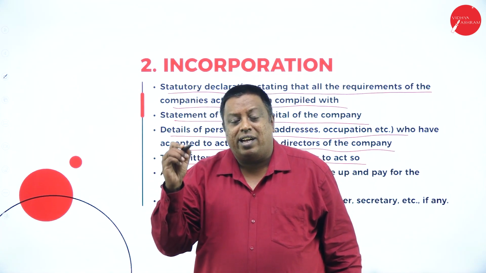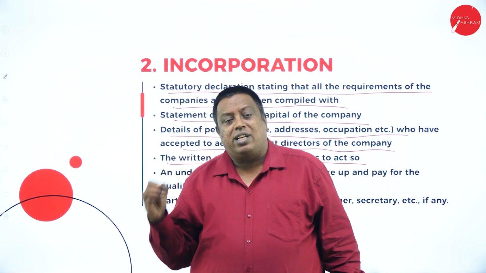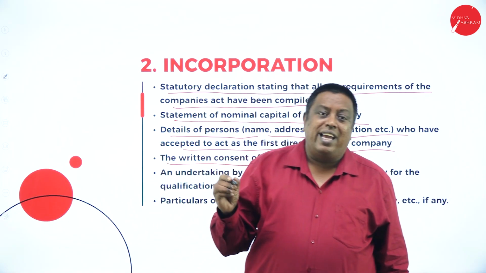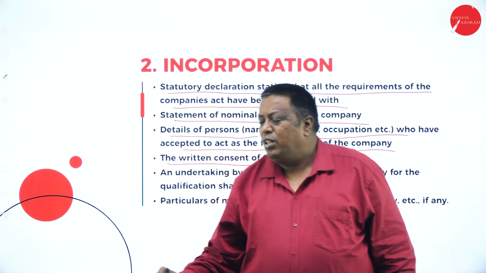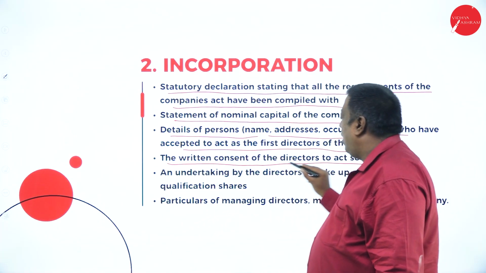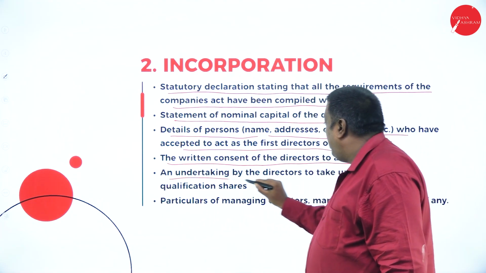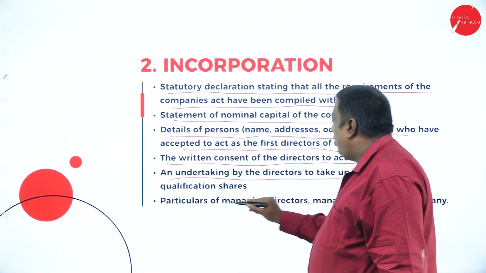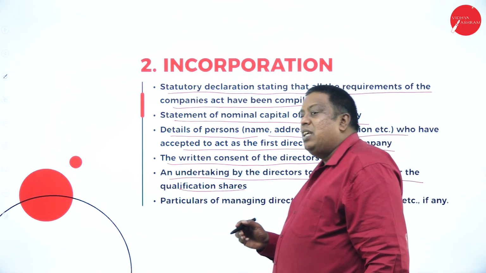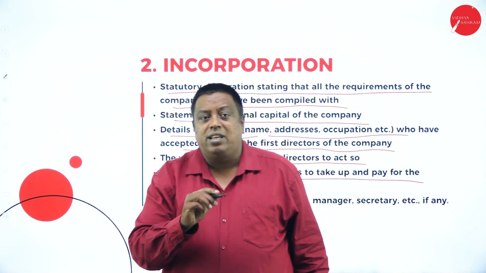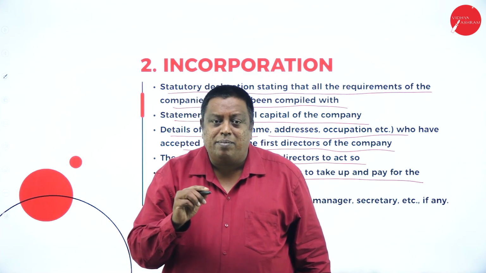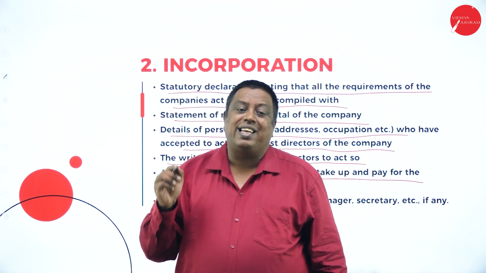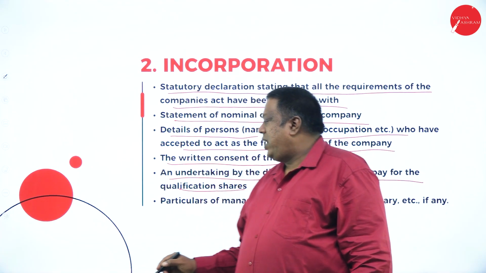Means the board of directors have to write and submit a consent copy to the promoter. Those copies have to be submitted to the ROC. And an undertaking by the directors to take up and pay for the qualification shares. Means each and every director has to buy some shares of the organization in the initial stage. That is called qualification shares.